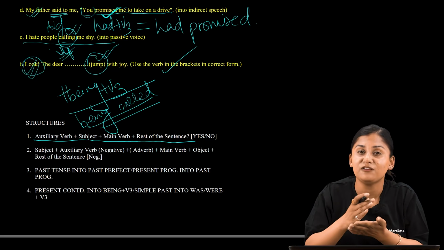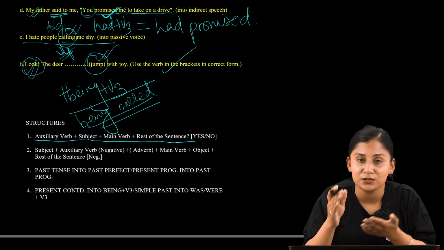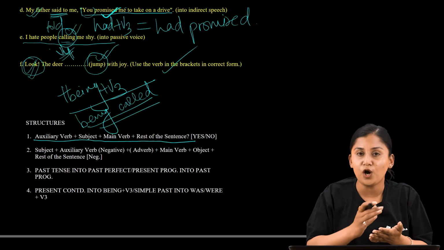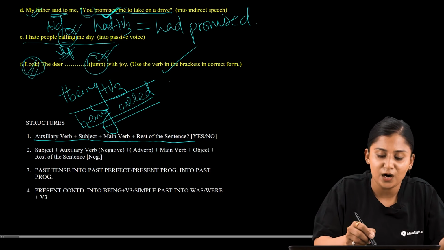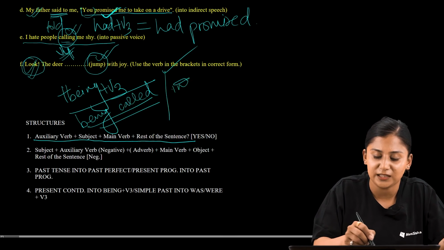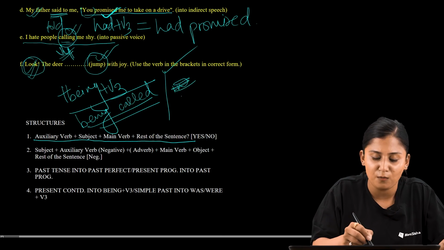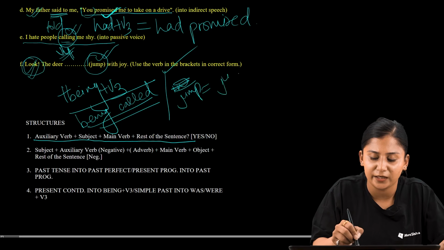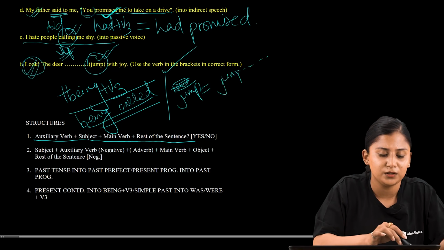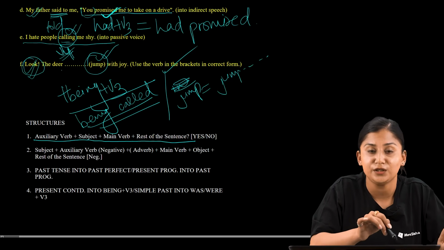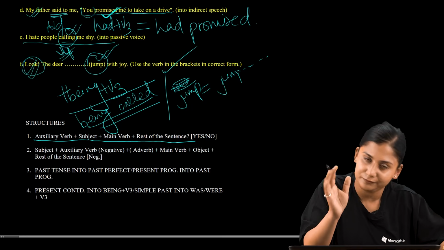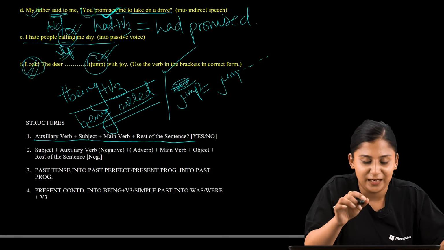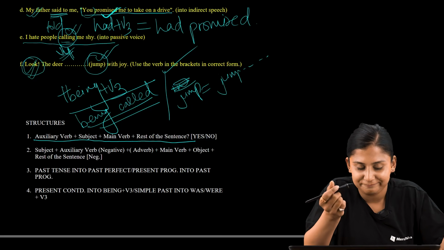That is a state of happening or a state of being. Whenever we talk about a state of being or a state of happening, we can assume that we are supposed to use the continuous tense. So the continuous form of jump would be jump plus ing, jumping. So the deer is jumping with joy. So yeah, I hope I made you guys clear. Thank you.